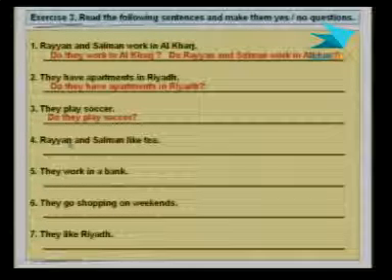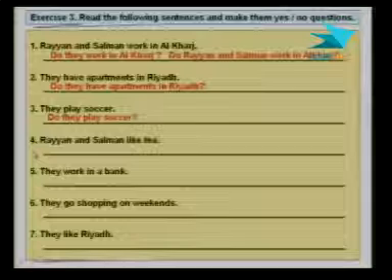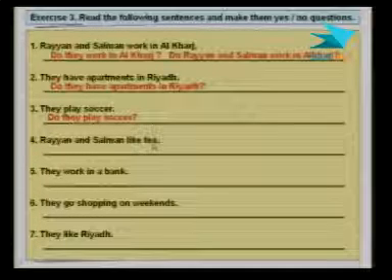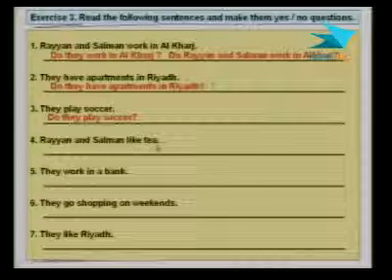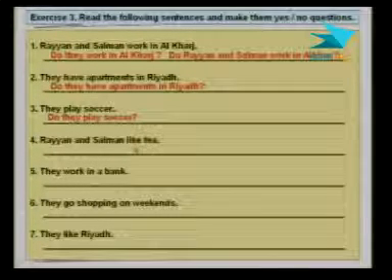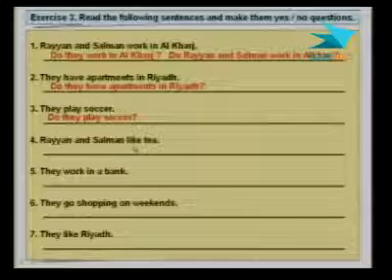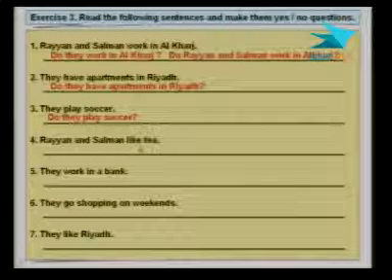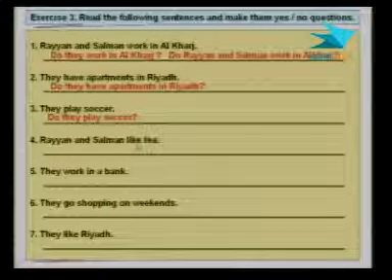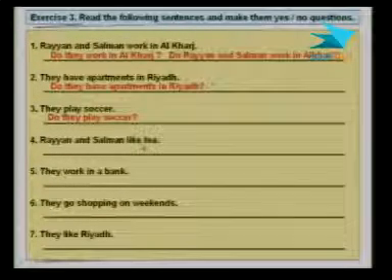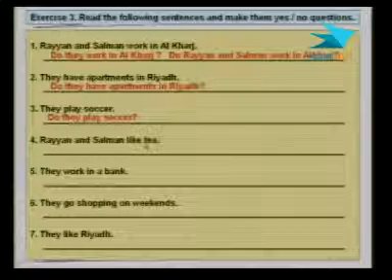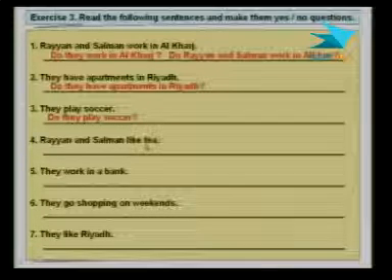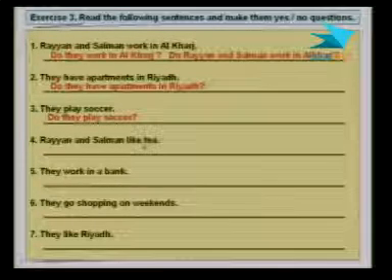Number 4. "Rayyan and Salman like tea." Again, the subject is both Rayyan and Salman, and this is the main verb, and this is what they like. Again, keep in mind that the verb "like" is a transitive verb, and it takes an object. So you cannot just stop here and say "Rayyan and Salman like." You have to say something after the verb "like," because it has to have an object.